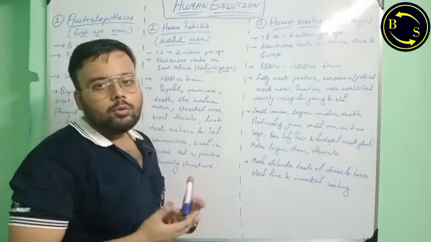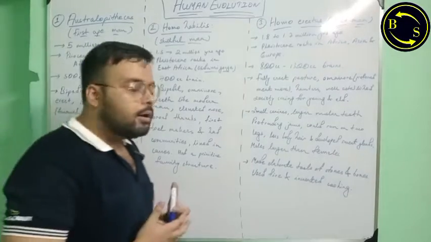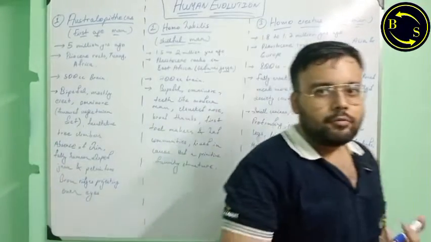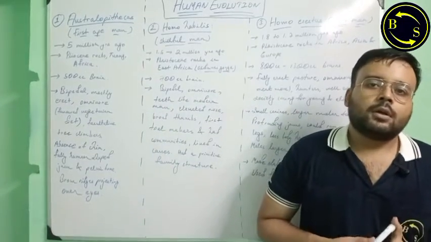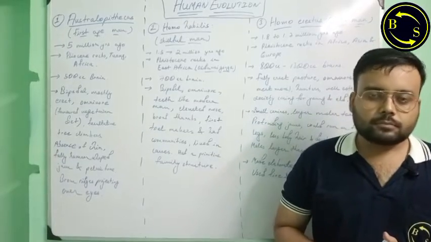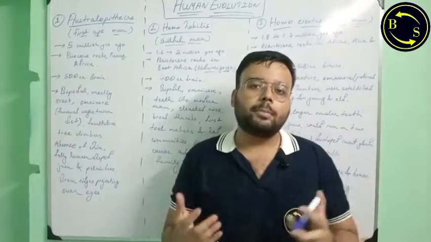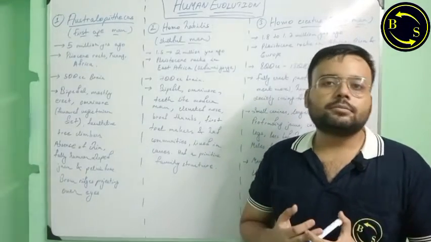Students, let's now look into the phases of human evolution. Earlier, we have discussed the various agents of evolution, mechanisms of evolution, genetic frequencies and their contribution towards evolution, and the various adaptive traits of various organisms.